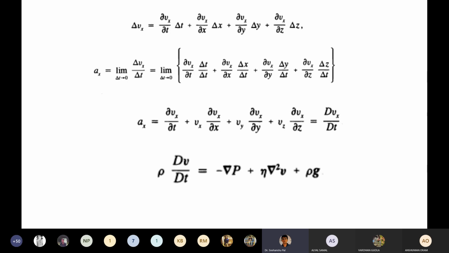In general, one notation can represent all three components of the substantial derivative, and now the Navier-Stokes equation can be written in this form. So now we get one equation, using the concept of the substantial derivative, for the whole Navier-Stokes equation.